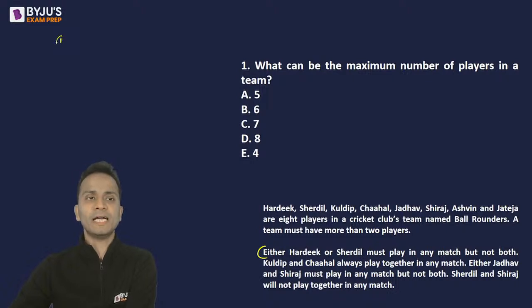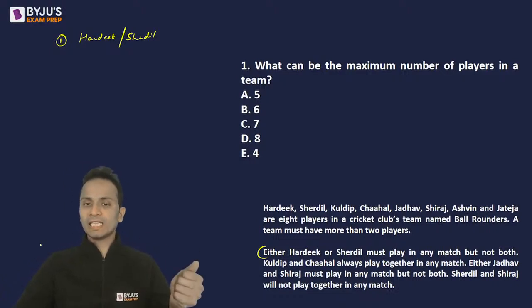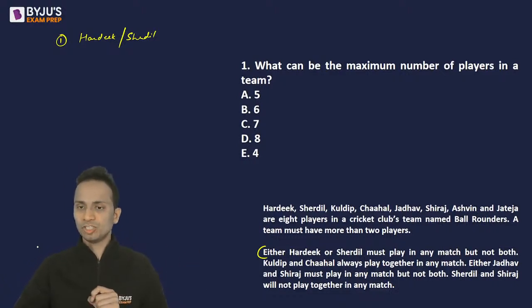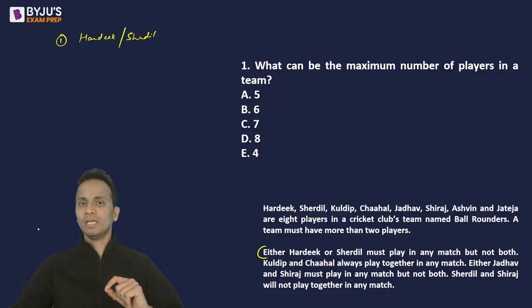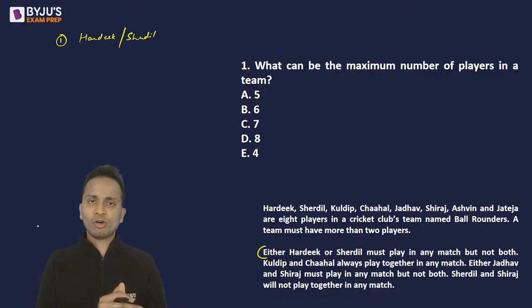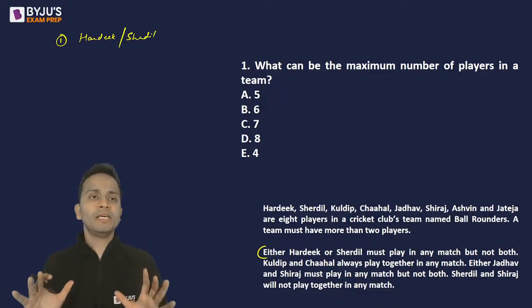So the first condition says that either Hardik or Sherdil, or none of them. Can I select none of them? No, I cannot. Because they are saying that either Hardik or Sherdil must be there in the team, but not both. So either Hardik will play or Sherdil will play. And you will have to select exactly one of these two players in the team. So, in simple words, like I already mentioned, exactly one of Hardik or Sherdil should be there in the team.